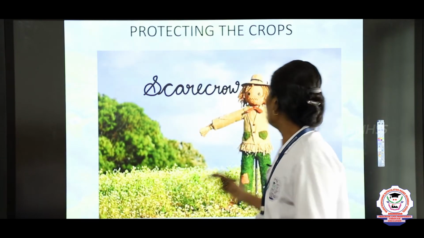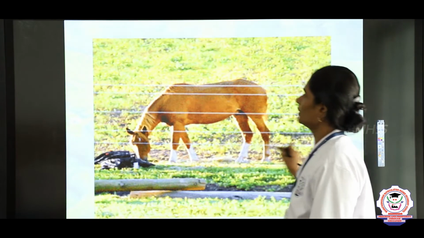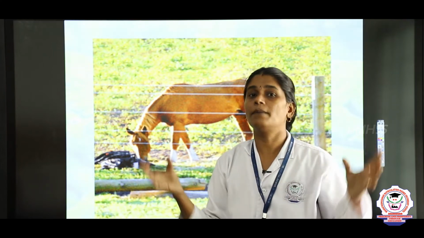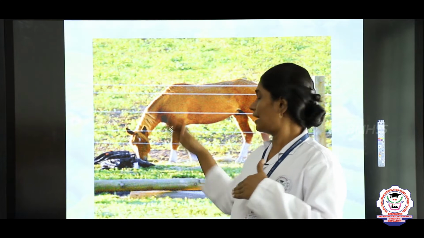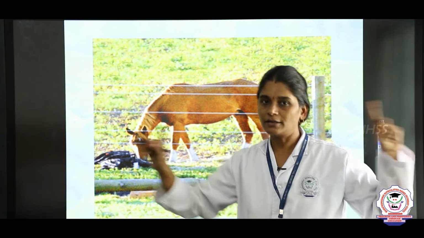And also we can see some bigger animals like cow, buffalo and cattle may come and eat the crops. To keep the cattle away from the crops, we need to put proper fencing around the field, right? So we can place the fence around the field.